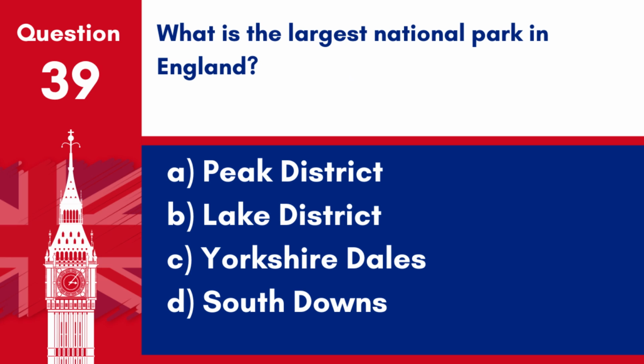Question 39. What is the largest national park in England? A. Peak District. B. Lake District. C. Yorkshire Dales. D. South Downs. Answer B. Lake District. The largest national park in England is the Lake District.